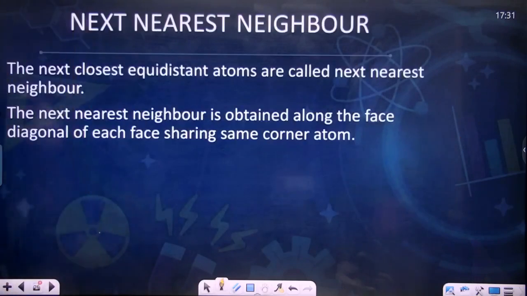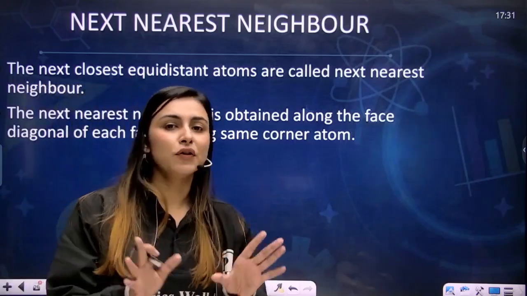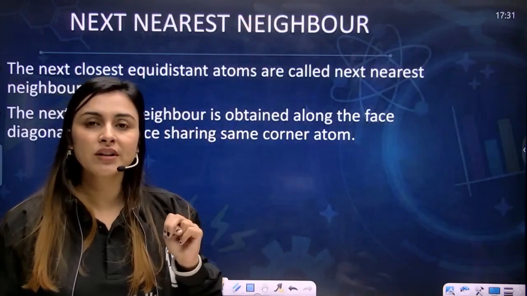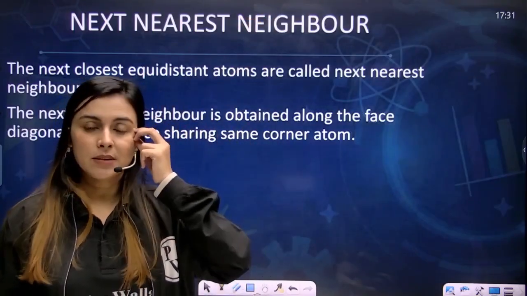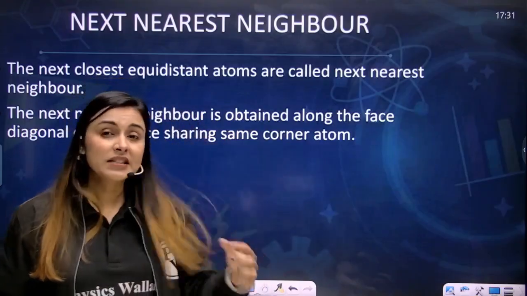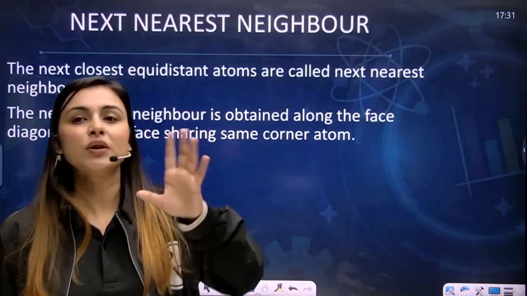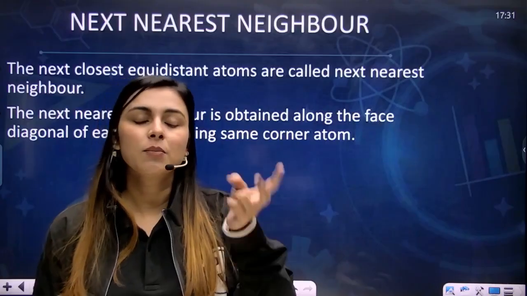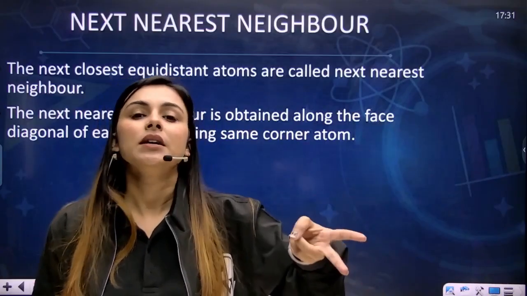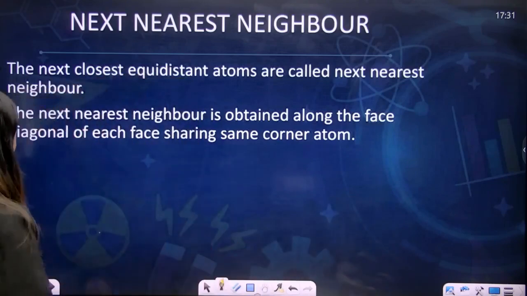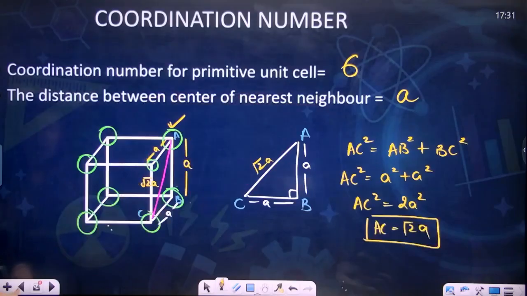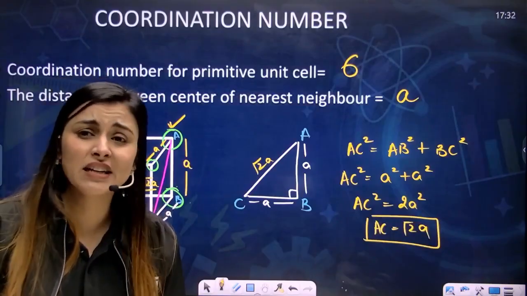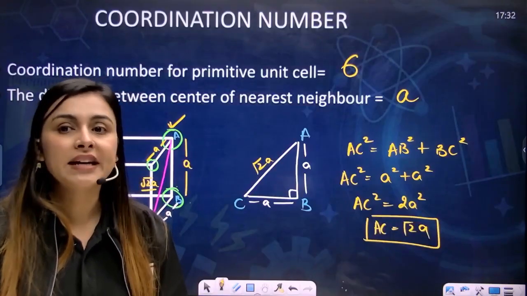Now we have discussed the first nearest neighbor. What if somebody asks you, please give the second coordination number of the primitive unit cell, or the next nearest neighbor? What does that mean? First nearest neighbor means the nearest distance, which was A. If somebody asks you the next nearest neighbor or second coordination number, you have to find out the second nearest distance. And if you see the primitive unit cell, the second nearest neighbor is at root 2A distance to this.